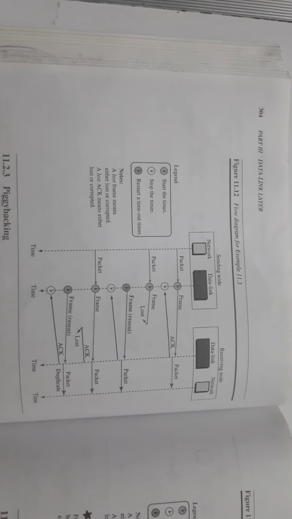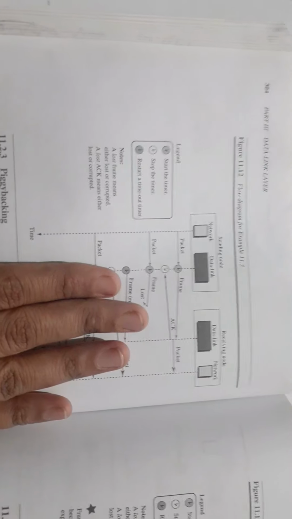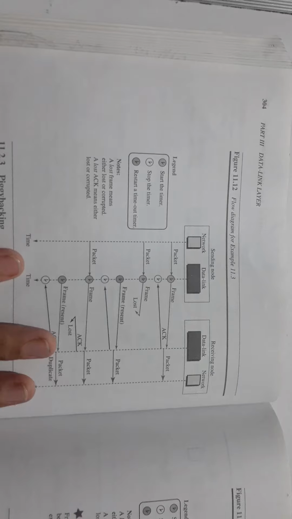Try to understand the concept of stop and wait protocol by means of one example. This is one example given and the flow diagram is given here. We have sending and receiving nodes with two layers specified, network and data link.